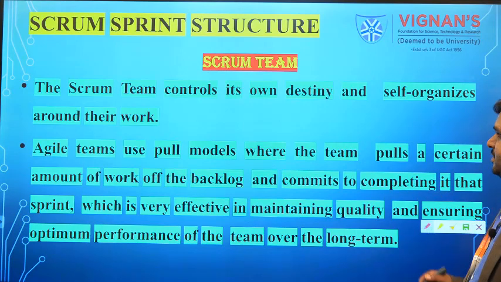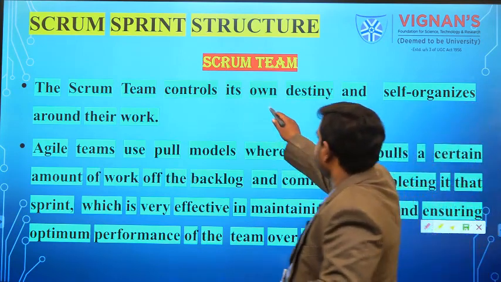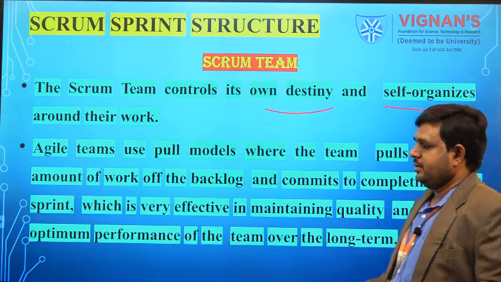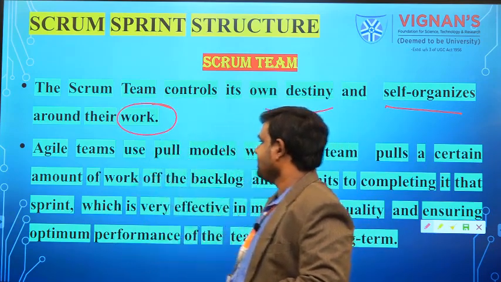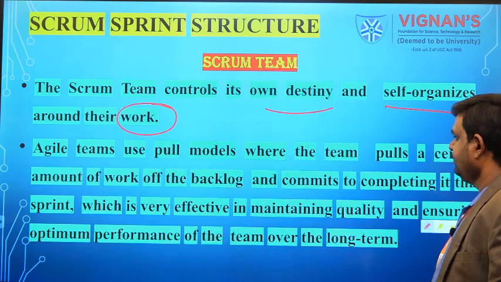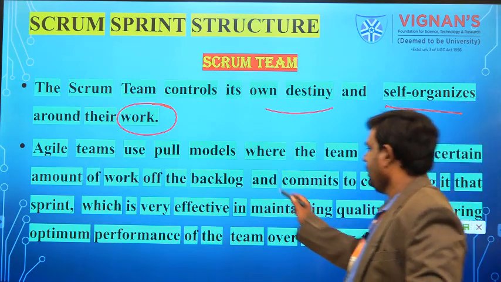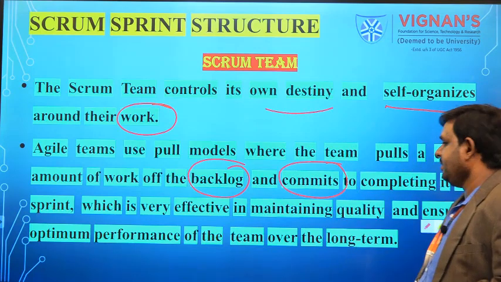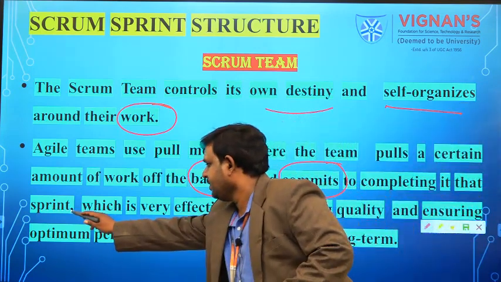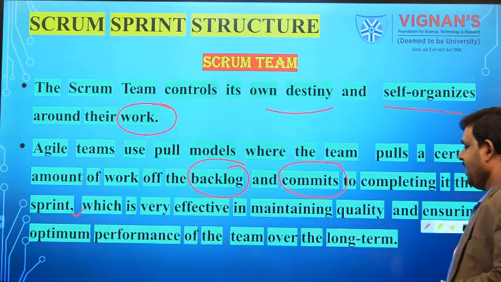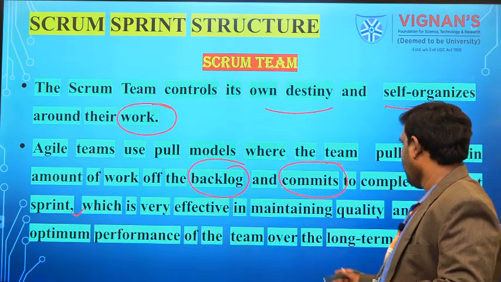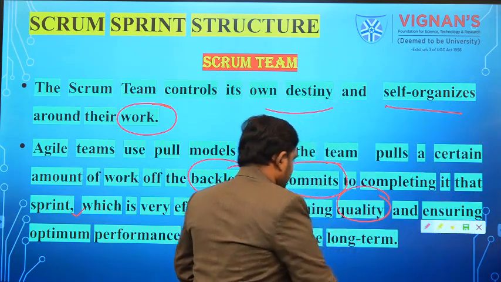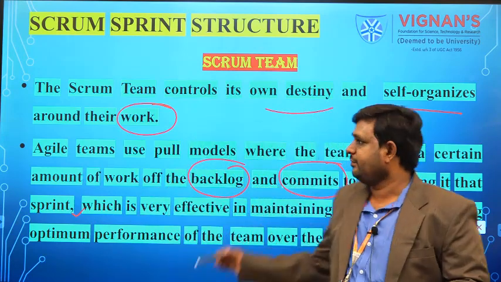So here, Scrum team means the Scrum team is going to control its own destiny and self-organize. That means they will have their own discipline towards the work. And the Agile team is going to pull work and work on the requirements of the client, and there will be a commitment towards the sprint development, and they will ensure that they maintain quality. So this is the task of the Scrum team.